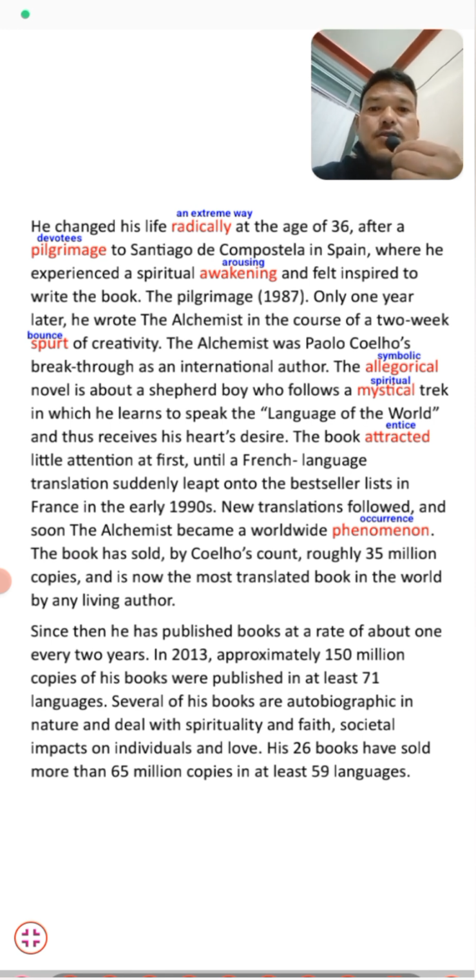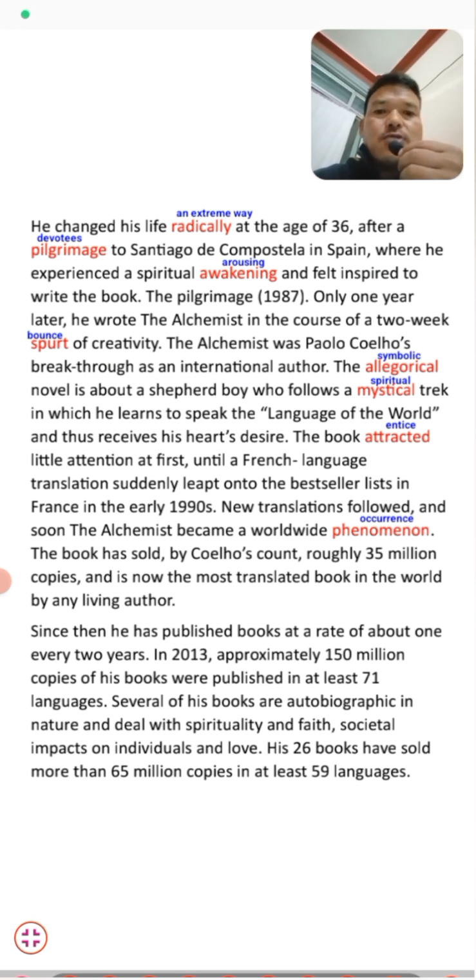Only one year later, he wrote The Alchemist in the course of a two-week spurt of creativity. Then, students, after one year, he wrote another book, The Alchemist, in a two-week spurt of creativity. The Alchemist was Paulo Coelho's breakthrough as an international author. This was the book, students, that gave Paulo Coelho the breakthrough to become an international writer. It was a turning point for the author when he wrote The Alchemist.